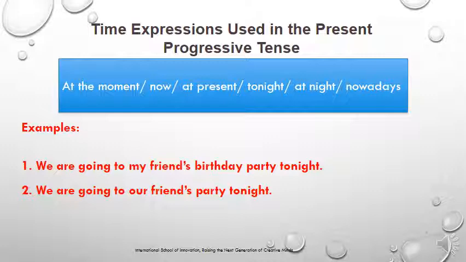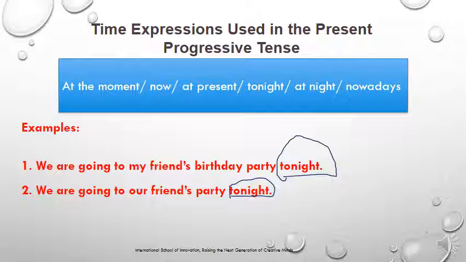So these are some of the time expressions. Let's look at the examples. We are going to my friend's birthday party tonight. So this is the time expression tonight, which shows that this action is a future planned action. We are going to our friend's party tonight. So also here, tonight shows that this action is a future planned action.